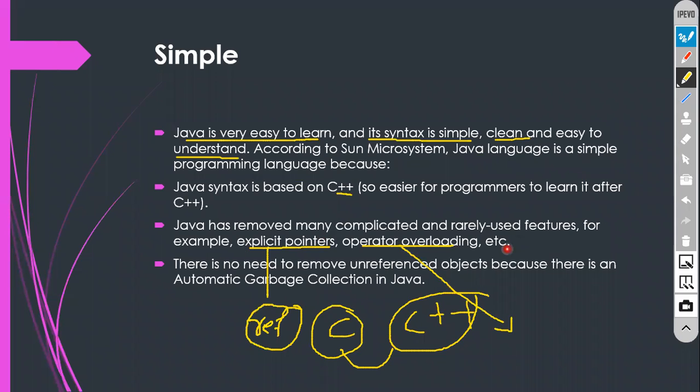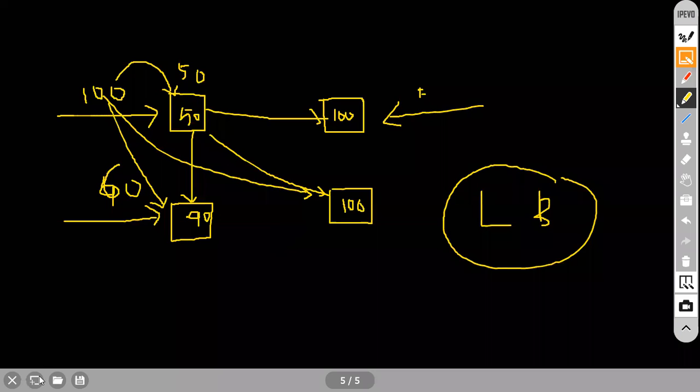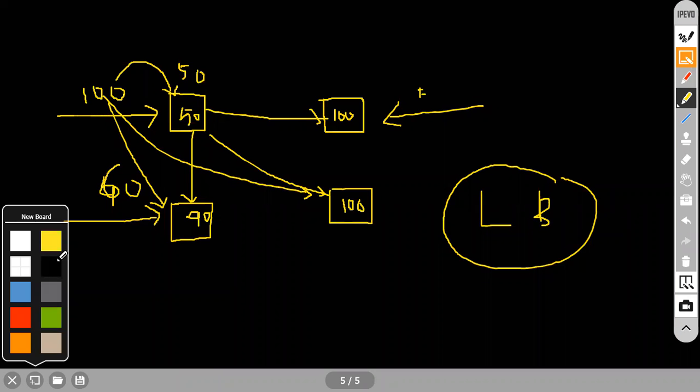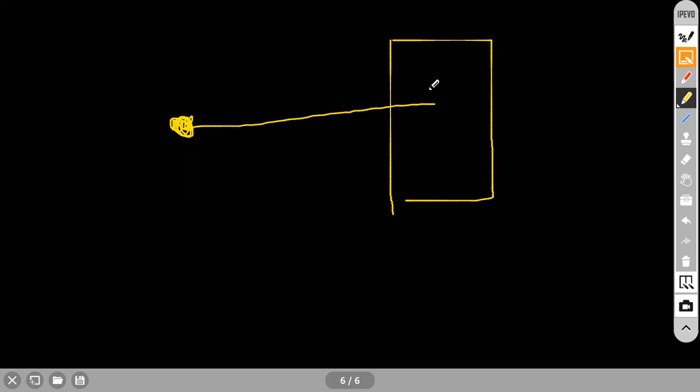If you want a brief idea about this, I will show you. You can ask me, sir, why are they not including pointers? Think of this as memory. I will create a pointer. This pointer can access any memory.